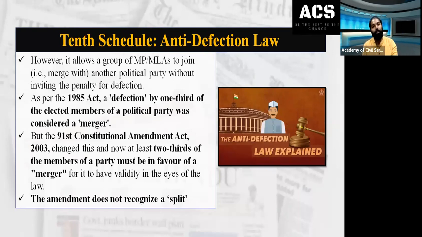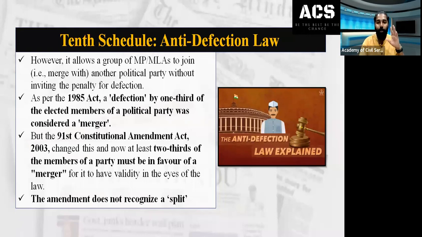But if the majority of the MPs and MLAs shift from one party to another, when a political party completely merges with another, for example, the Samajwadi Party decides to merge with the Congress party, then whoever is representing the Samajwadi Party, the MPs and MLAs, also shift to the other party. If it is a merger of one party into another, it will not be counted as defection. That is also allowed by the law. It is not a disqualification and will not be considered defection.